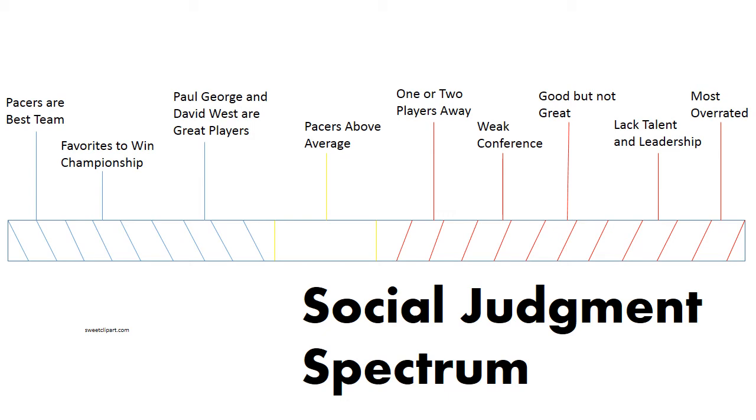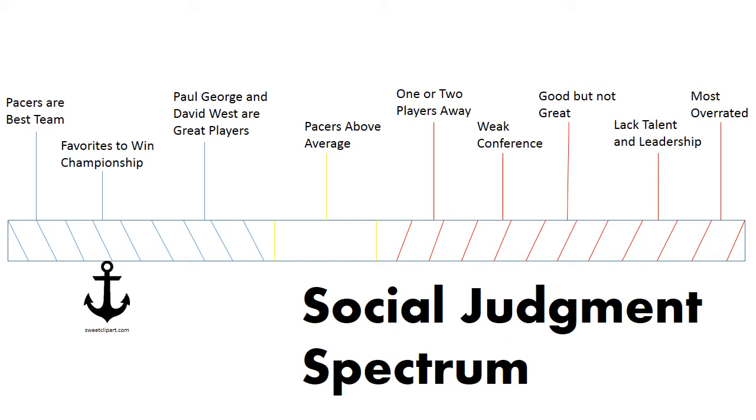They go as follows. The Pacers are the most overrated team in the NBA. The Pacers are lacking talent and leadership. The Pacers are a good but not great team. The Pacers benefited from a weak conference. The Pacers are missing just one or two good players to be good enough to be the best. The Pacers are an above-average playoff team. Paul George and David West are great players. The Pacers are championship favorites, and the Pacers are the best team in the NBA. Now, Sam is a big fan, so her anchor goes right here, on the second most extreme of opinions about her team. Before we go on, we need to discuss one last concept to think of, which is ego involvement.